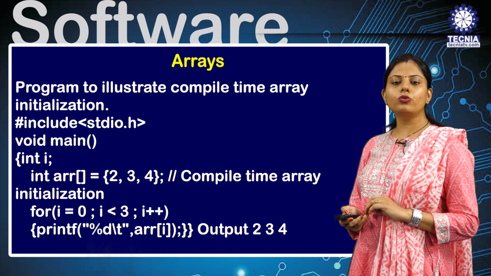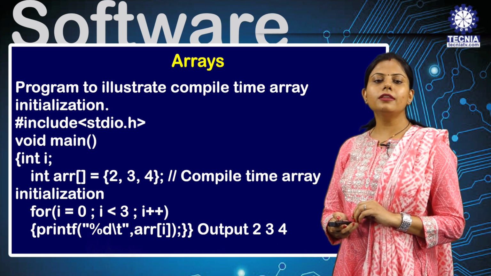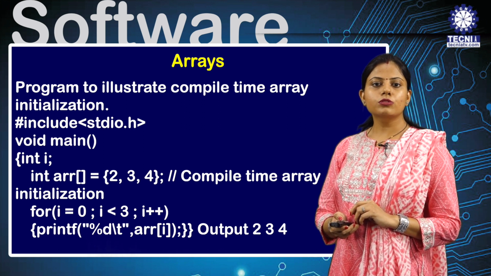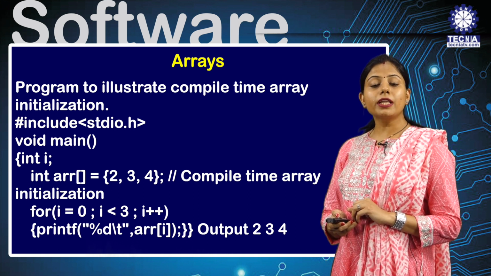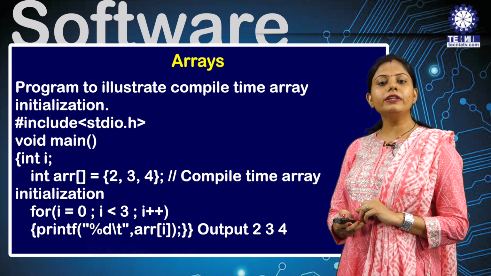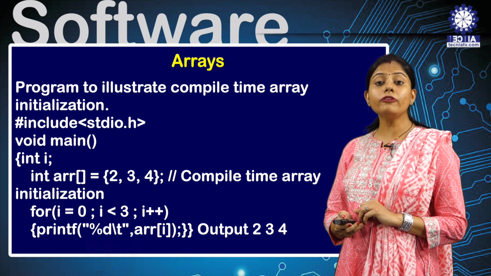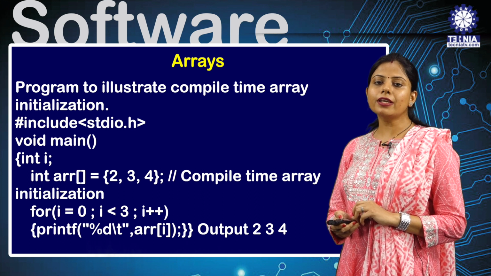Whatever size you want in memory, you have to declare at compile time only. And the list of values can be of any type similar to your data type. For example, integer marks 4 means marks is the name of the array, 4 is the size, and it is of integer type. So it will store only integer values, and only 4 values. If I declare more values, then it will create an error.